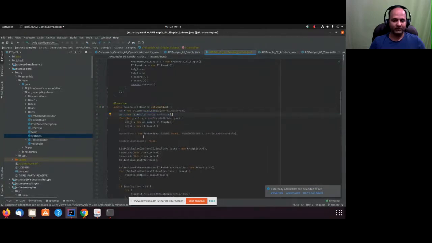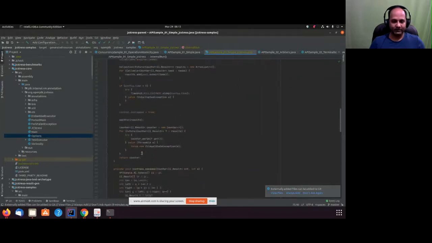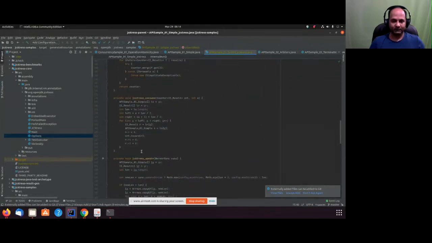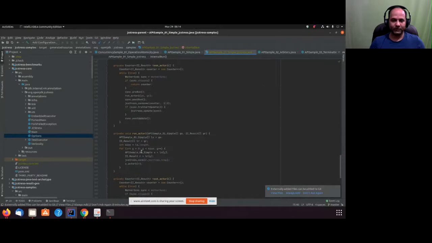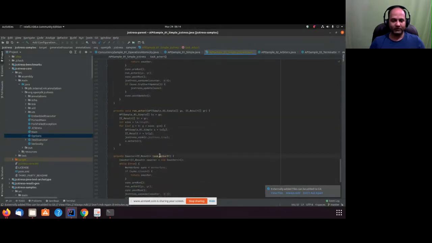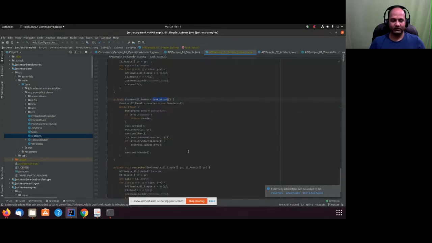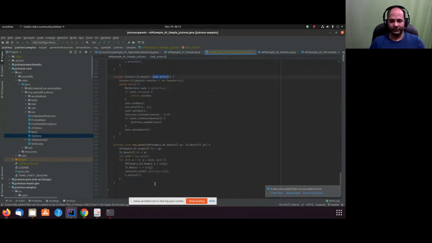Then it runs it a couple of times, and for that these are the methods: task actor 1, task actor 2. This is something internal to GC stress, but in case you want to see exactly how it is happening, you can go ahead and see this.